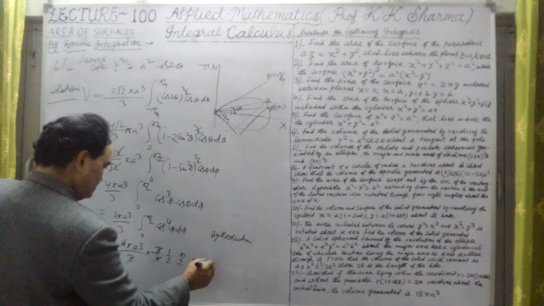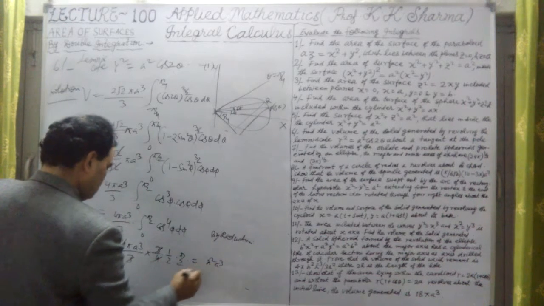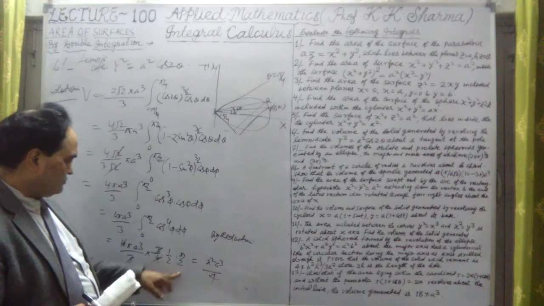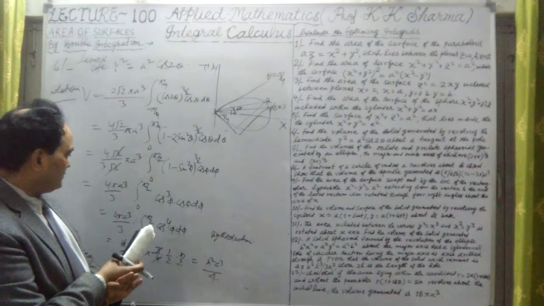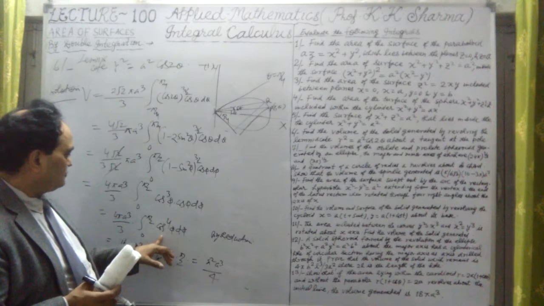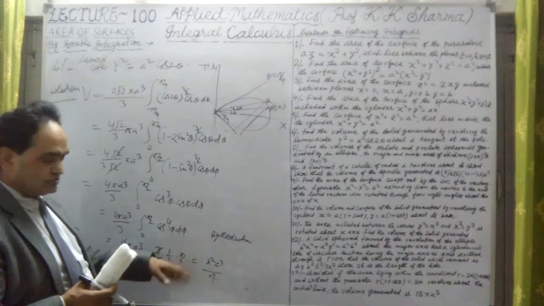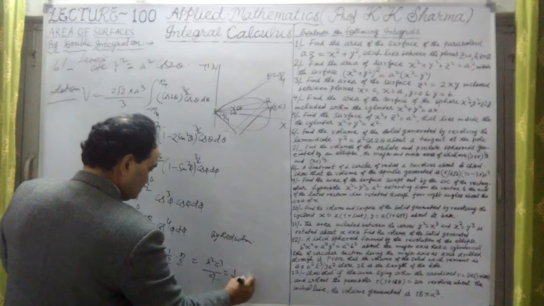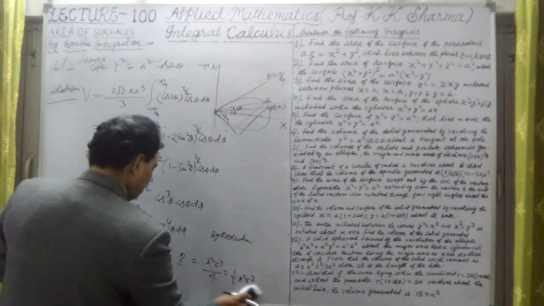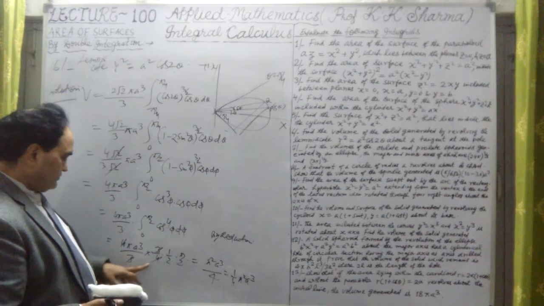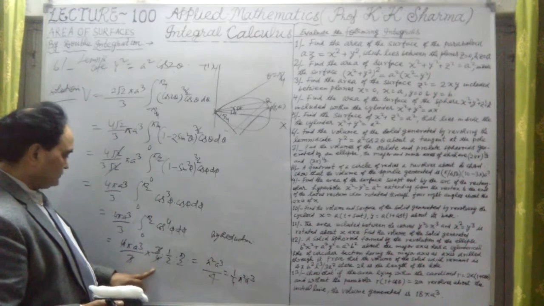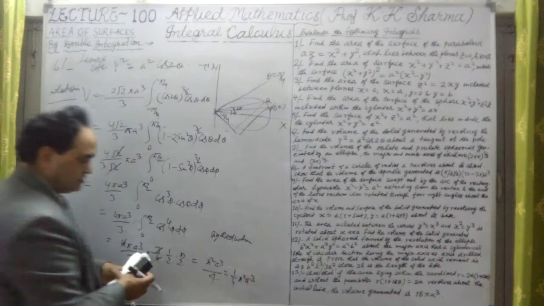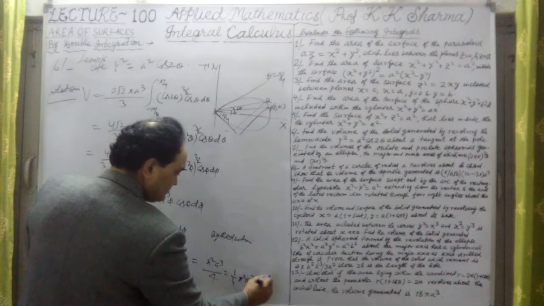It is nothing but pi square a cube upon 4. So pi square a cube upon 4 here. That is the value which we have obtained. Twice we have already done, so it is 1.4 into pi square into a cube. Because 3 cancels out, 3 by 4, 4 cancels out, and this 4 is in the denominator. So pi into pi square a cube upon 4. This is the answer here.